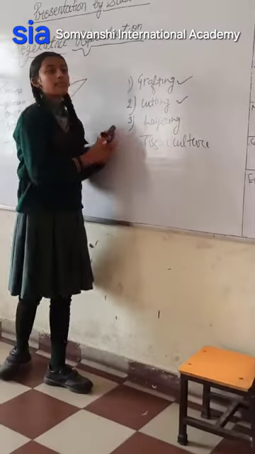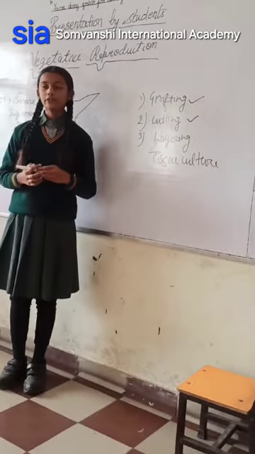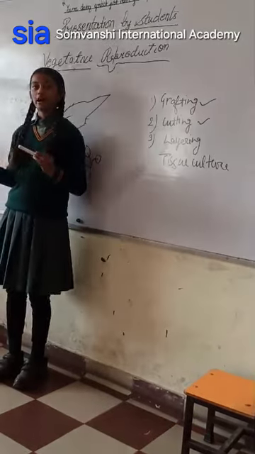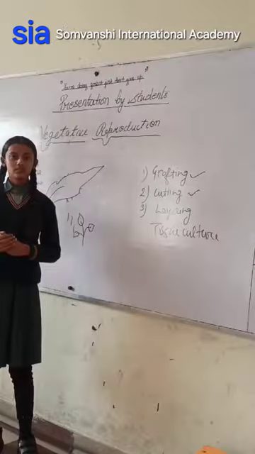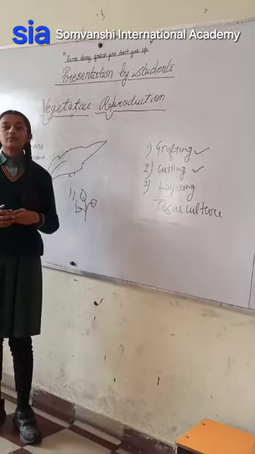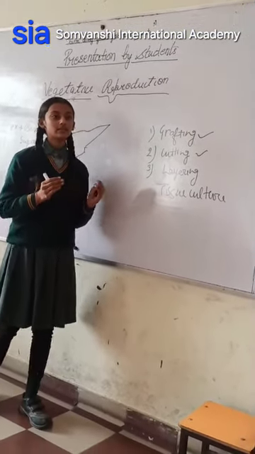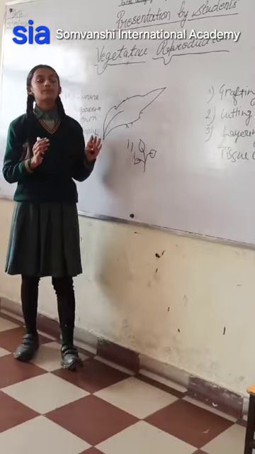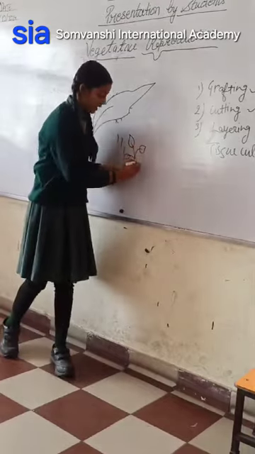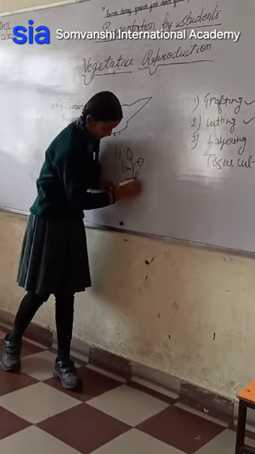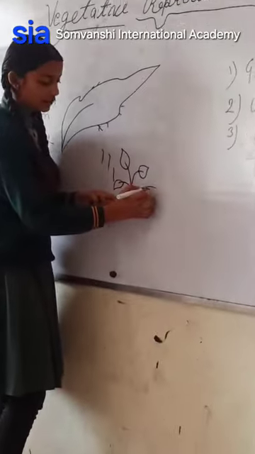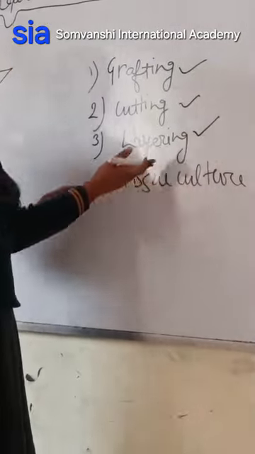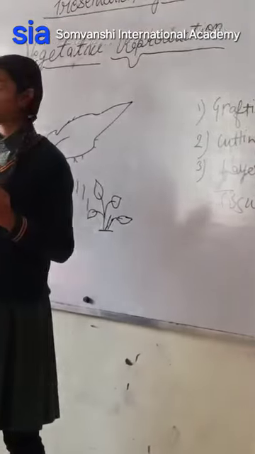Third is layering. Layering is a plant reproduction technique which means producing plants by giving a cut in the middle of the branch or stem. Firstly, a stem is given a cut in the middle and then it is put into moist soil while still attached to the parent plant, like a stem is put in like this, and after some time it starts growing. This way a plant can reproduce by layering. And the jasmine plant is reproduced by the process of layering.